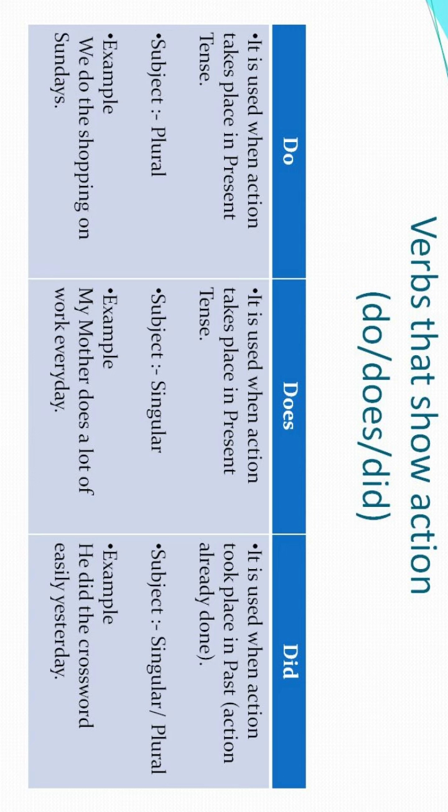Okay, let me recall all the three things we use. For present tense, how many verbs do we have? We have two verbs. The first is do and the second one is does. If the subject is plural, we will go with do. If the subject is singular, we will go with does, right? In the section of do we have the example, we do the shopping on Sundays, and in the section of does we have the example, my mother does a lot of work every day, right?